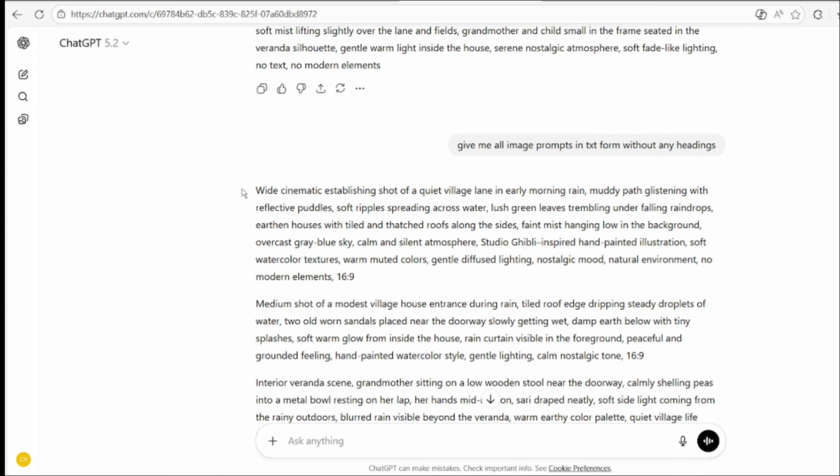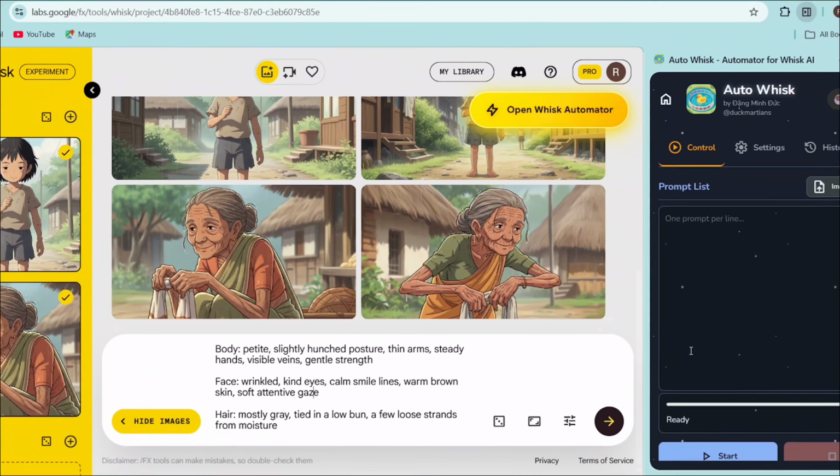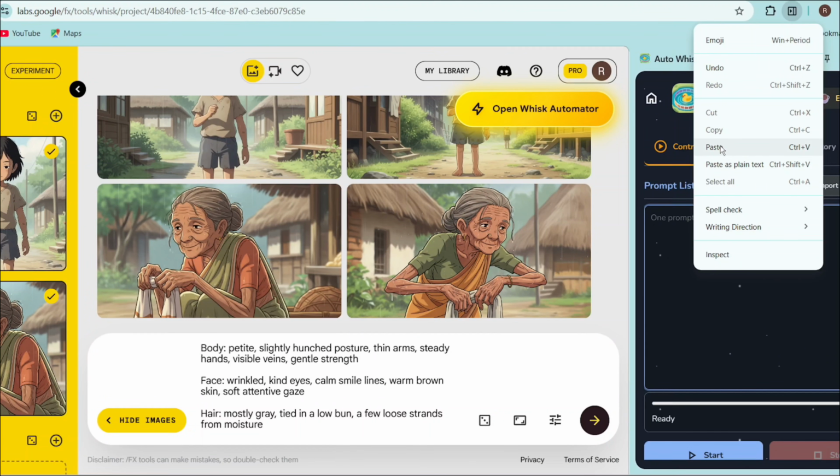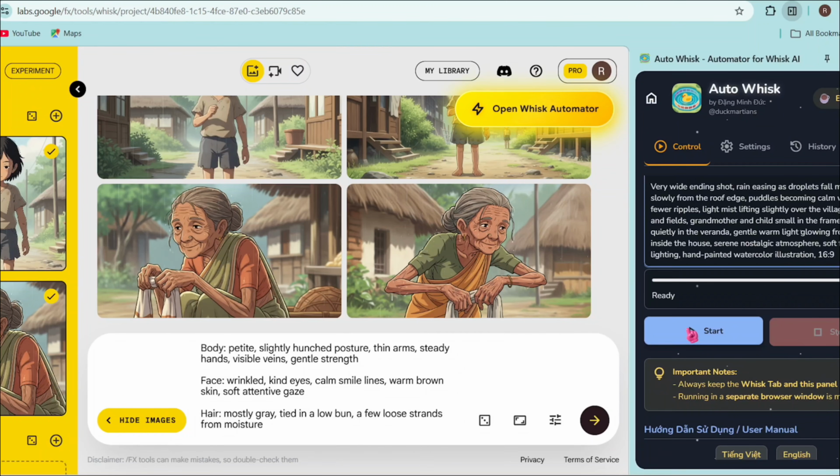Now you can see that all the image prompts have been converted into TXT format without any headings. Now, copy all these prompts. Come back to AutoWhisk. Now paste all the prompts into the box below prompt list. After pasting the prompts, you will see a blue start button below.